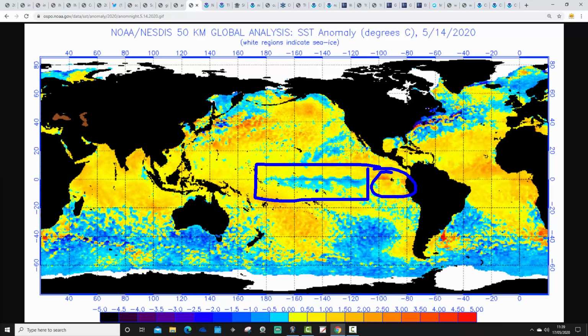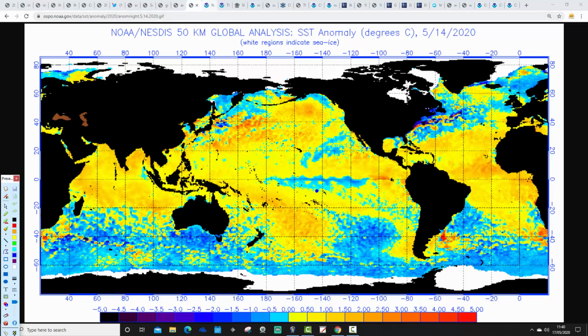Certainly not strong enough to have any sort of overall impacts on our weather, but it's just something that we're going to be keeping an eye on over the next few weeks, the next couple of months, see whether we do in fact shift into a La Nina or whether we stay at ENSO neutral. Of course, the summer analogues today all about this, so possible impacts between ENSO neutral or a shift to La Nina through the summer. So have a look at today's first video if you'd like to do that.